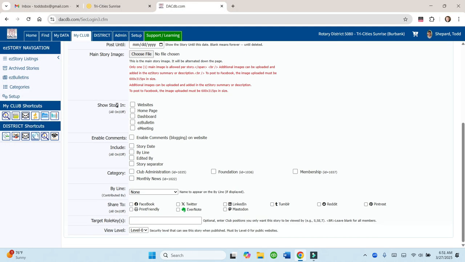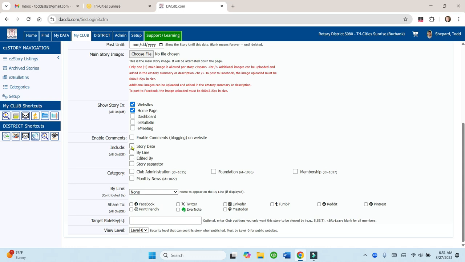And then down here, it's important to say, where do you want it to show up? Do you want it to show up on your website? Or do you want it to show up on your home page? Or you can click both, or just your dashboard, or if you're making a bulletin for your club, or for an e-meeting. You can enable comments if you want people to comment on your story.